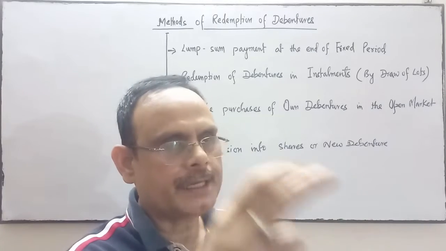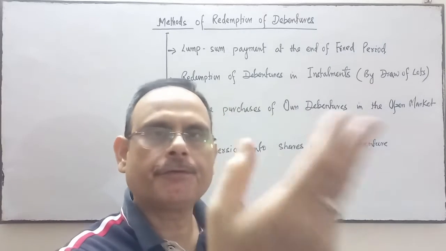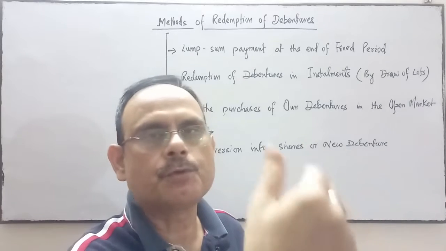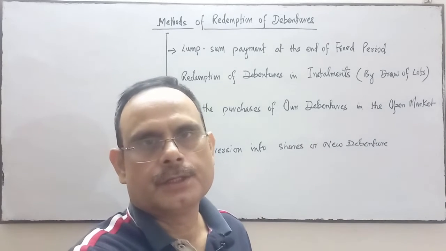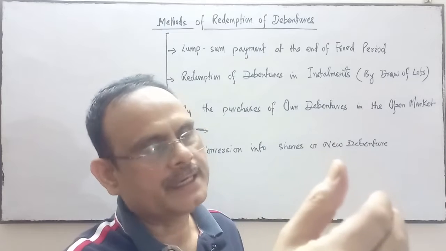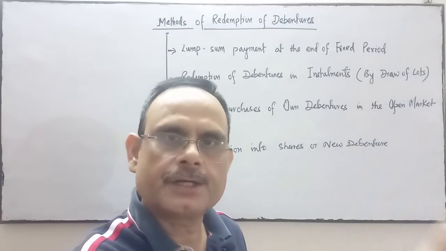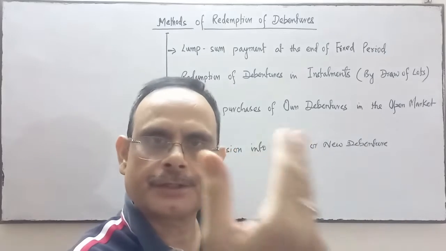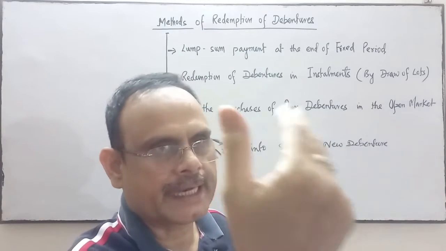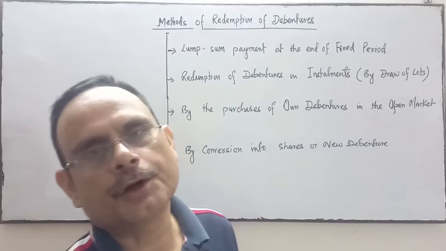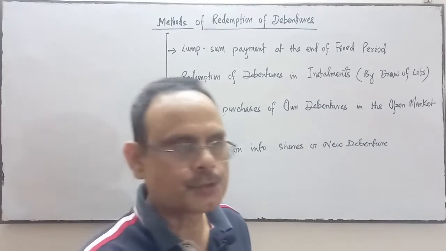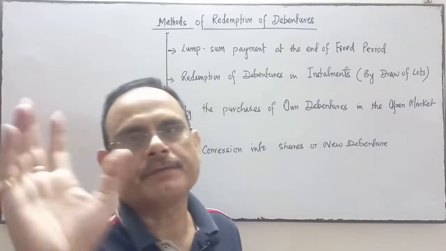At the end of the first year 2 lakhs, at the end of the second year another 2 lakhs, at the end of the third year 2 lakhs, at the end of the fourth year again 2 lakhs, and at the end of the fifth year 2 lakhs. So 2 lakhs into 5 installments.